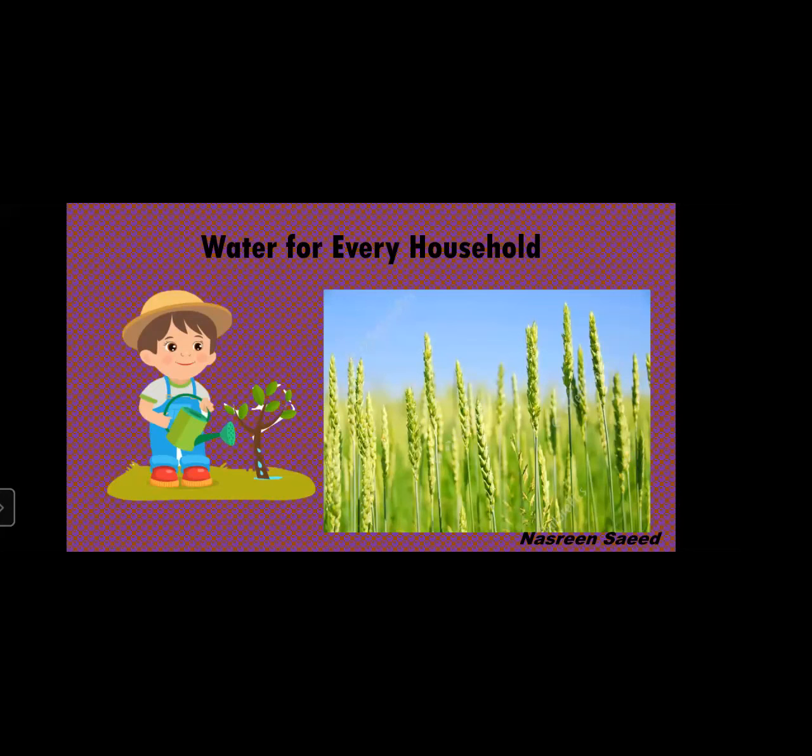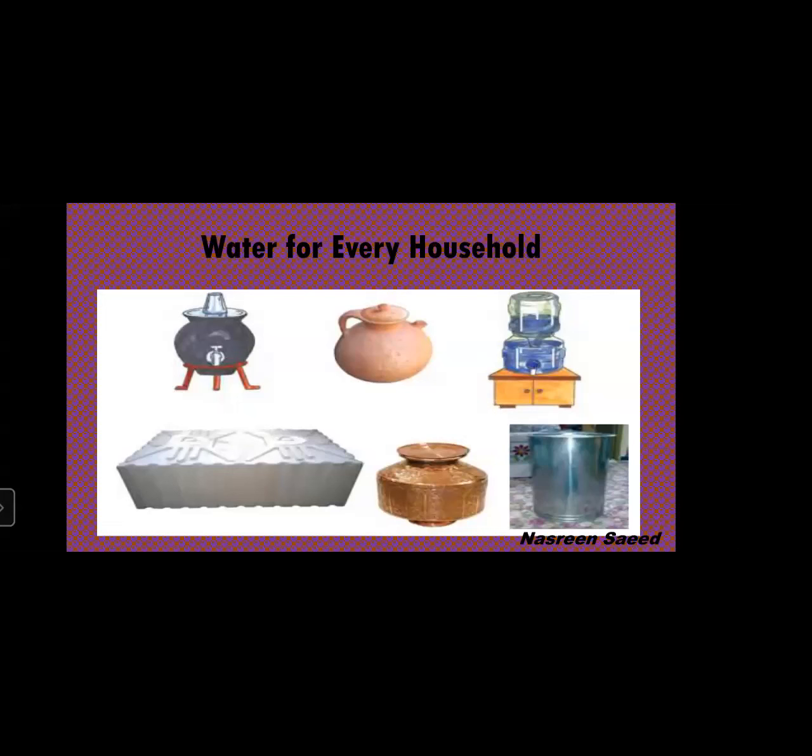Now we all use this. The first is a pot or a matka. Nowadays, though we are not using it, but in the olden times, everyone had a pot or a matka in their house. It can be either black color or red color. The mud pot keeps the water cool. That time when everybody was not having a refrigerator, everyone was using a pot which helps in keeping the water cool. Then the next picture is a surai.